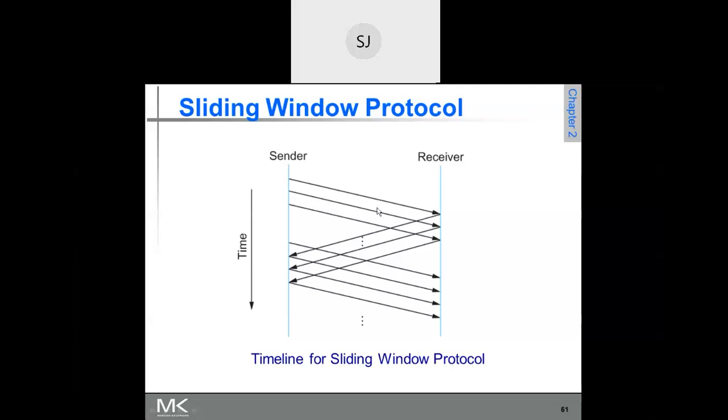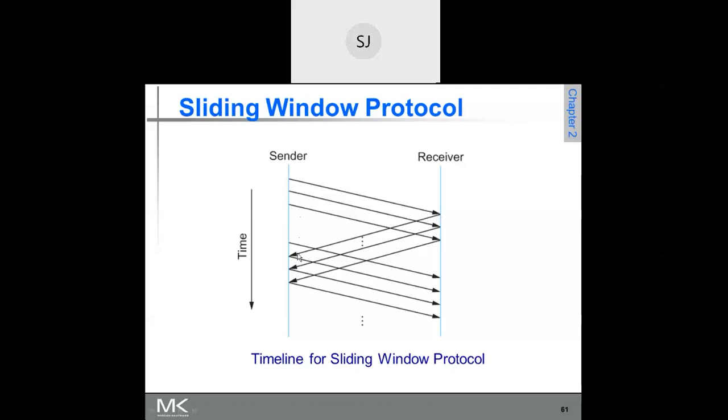After sending this frame, the acknowledgement for the first frame comes. Now the acknowledgement for this frame is received. So what happens to the outstanding frames now? From this point to this point, the number of outstanding frames may be, let us say, 8: 0, 1, 2, 3, 4, 5, 6, 7. These are the outstanding frames. Now at this point, the acknowledgement for the first frame, frame 0, has come.